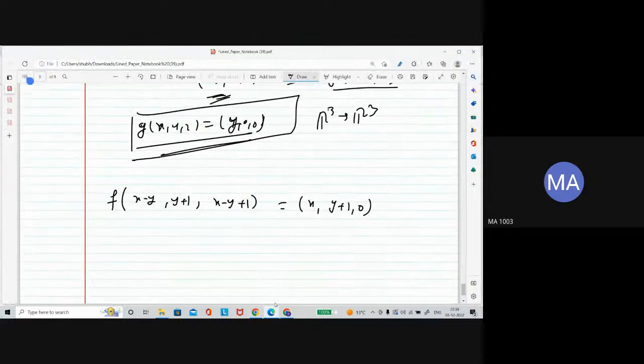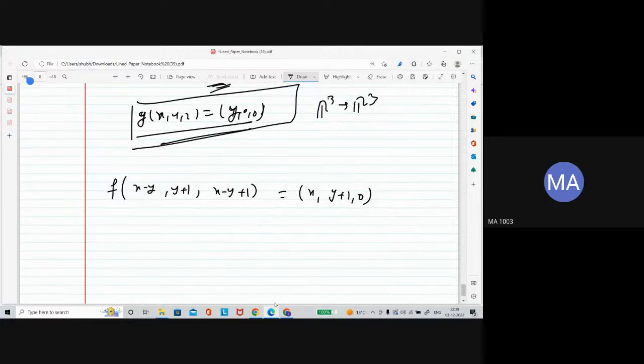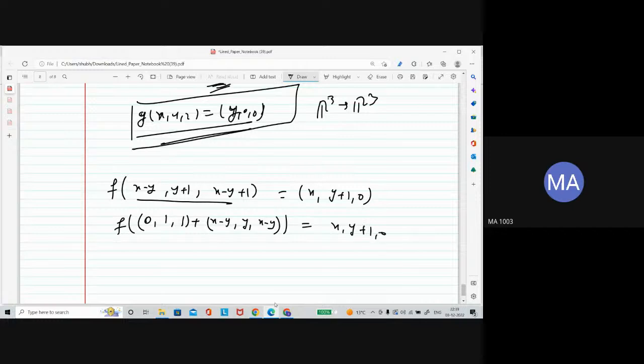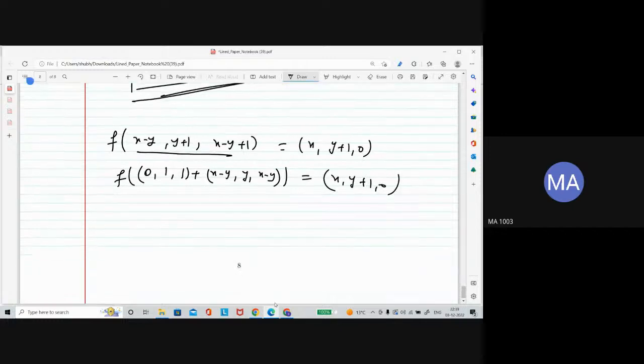This is given. Now this could be written as x minus y, 0 1 1 plus x minus y, x minus y. This inside is equal to x y plus 1, 0. So this expression is given, this is our v, this is u.